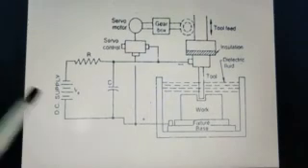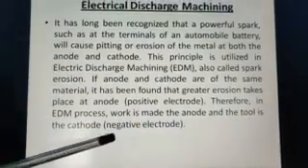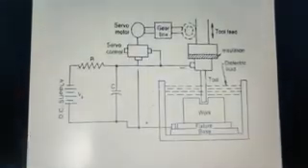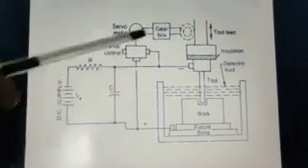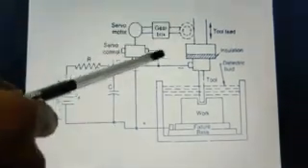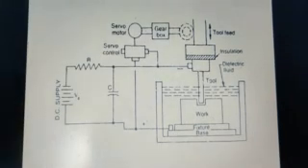Like we had seen, the tool is the negative electrode and the workpiece is the positive electrode, similar to electrochemical machining. And apart from that, we have the DC supply and also the tool feeding mechanism, which is with the help of a gearbox controlled by a servo motor control.